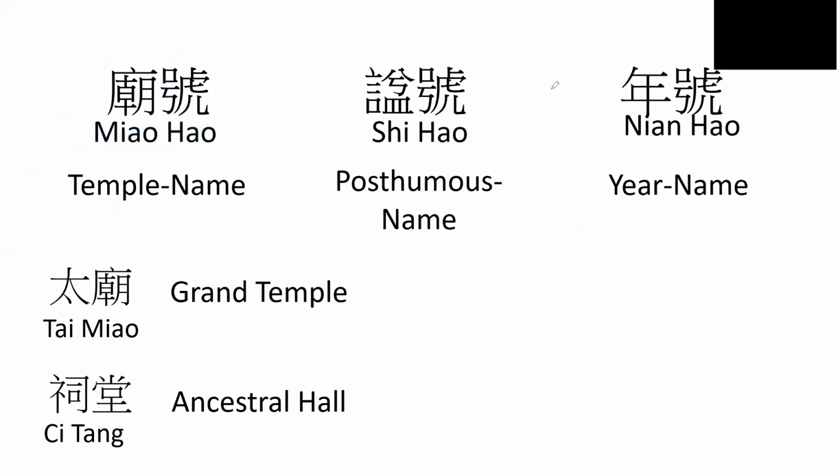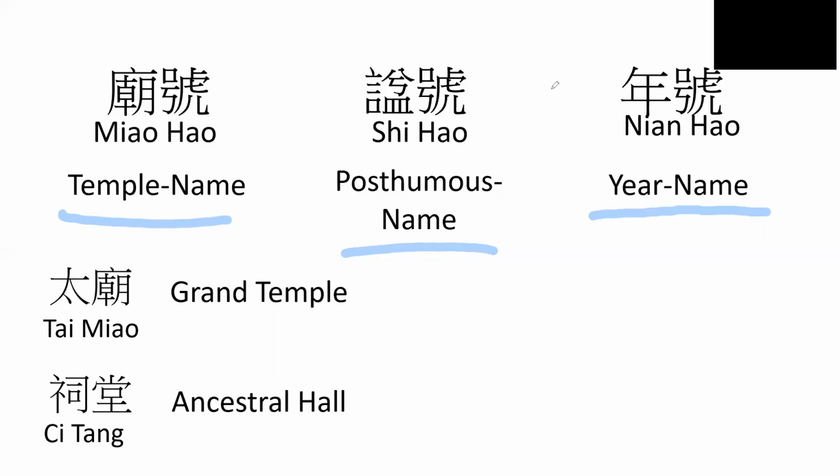So with these three names, the unique aspect is that Nian Hao is the only name that the emperor and the people of that emperor's time would know while the emperor was still alive, because both the temple name and the posthumous name, as its name suggests, are given to the emperor by later generations after this emperor had already died. So you would never call an emperor during his lifetime by his temple name or his posthumous name, because they wouldn't even know it, because they aren't given to him yet by that time.